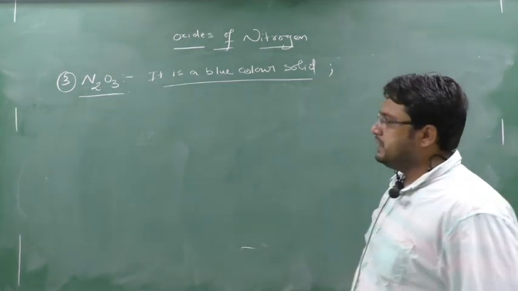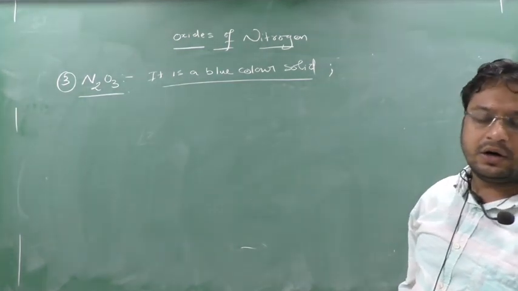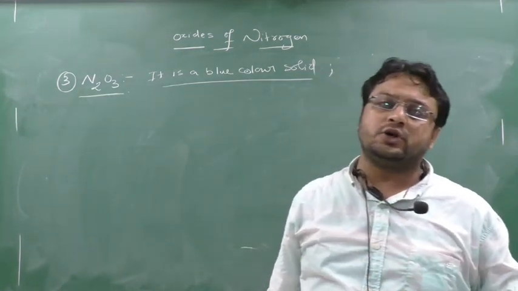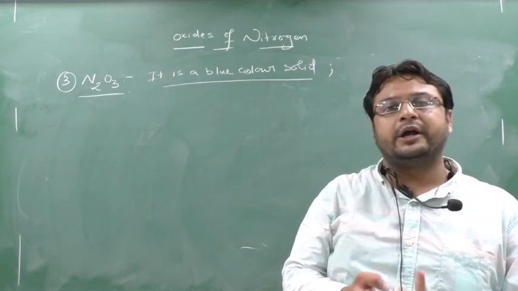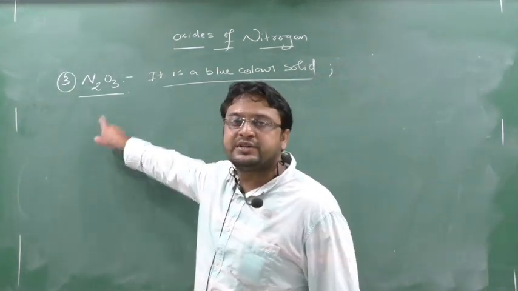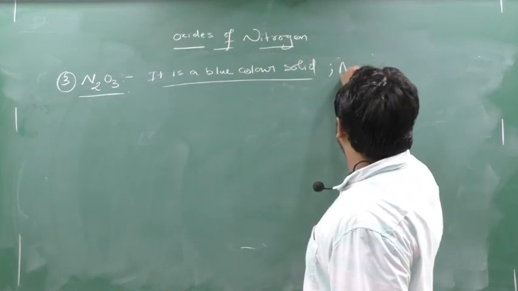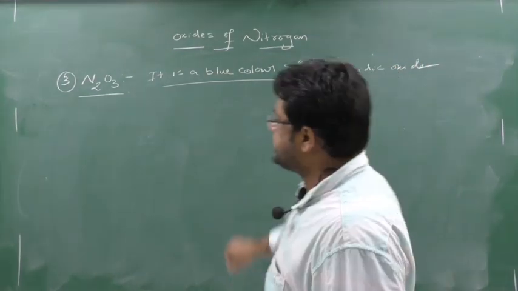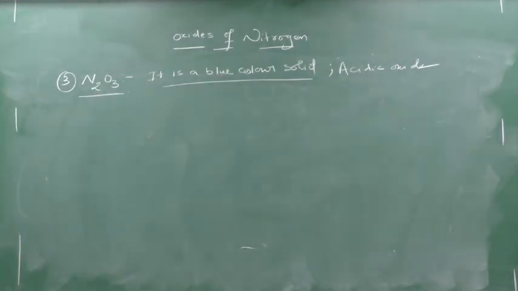Now see here, is it an acidic oxide or a basic oxide? Neutral oxide? I told you, only two oxides of nitrogen are neutral, that is NO and N2O. All the rest are acidic oxides. So N2O3 will be which kind of oxide? Acidic oxide. So write down here, this is an acidic oxide. Now, how to prepare it?